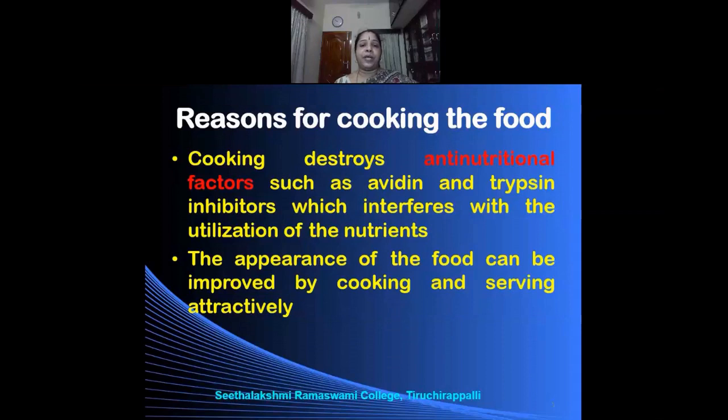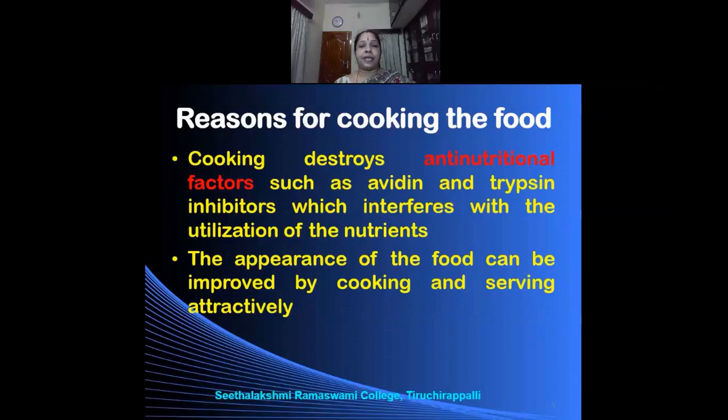For example, avidin. Avidin is an anti-nutritional factor that is present in the egg. So this avidin is present in the raw egg, and avidin will be destroyed when the egg is cooked. This anti-nutritional factor avidin will bind or destroy biotin that is present in the egg. Biotin is a very important B-type vitamin.